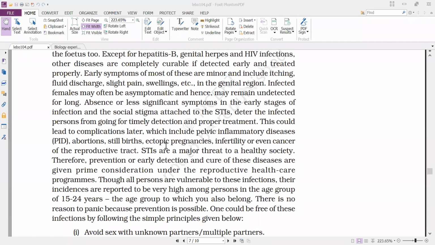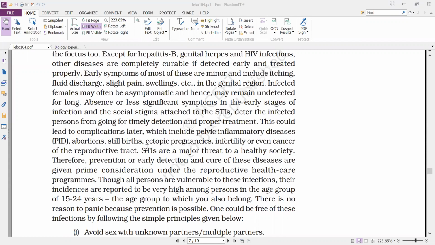If the development of the embryo takes place other than in the uterus, we call such a condition an ectopic pregnancy.